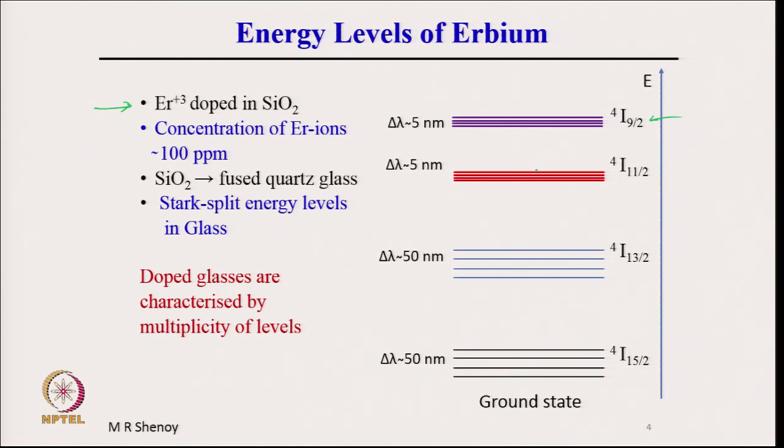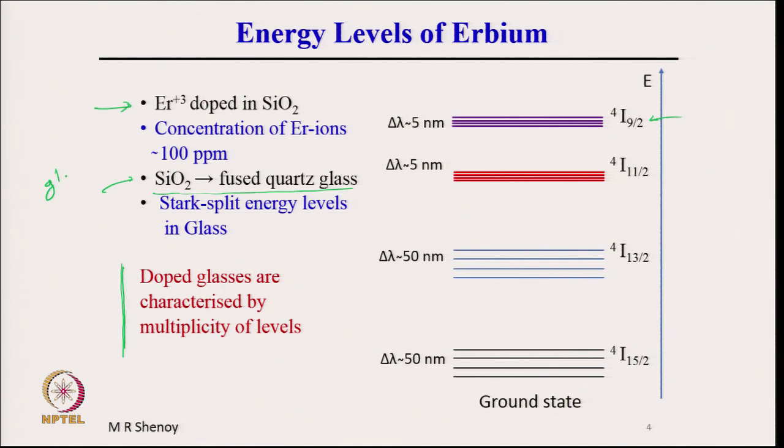An important difference as compared to that of an Nd:YAG is that the doped glasses are characterized by multiplicity of levels. This is because silica, SiO2, is glass. The atoms are not placed perfectly periodically, but it is a glass matrix.